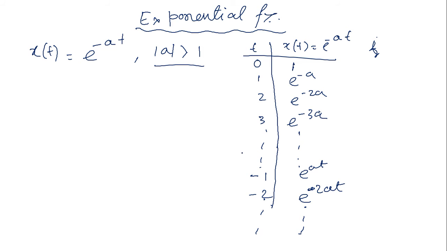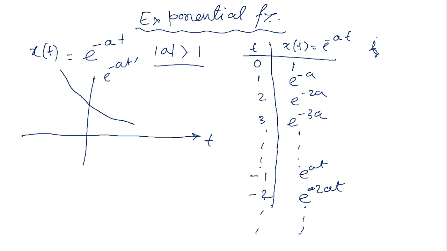What should it look like? It looks like an exponential signal. If it is a time axis, then e to the power minus at looks like this. This is the exponential signal e to the power minus at. So this side is t greater than 0, this side is t less than 0.